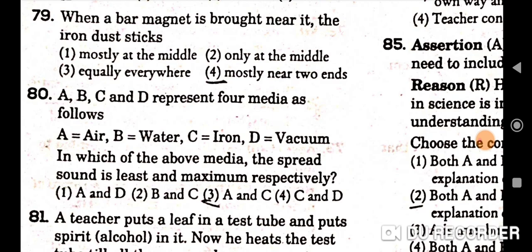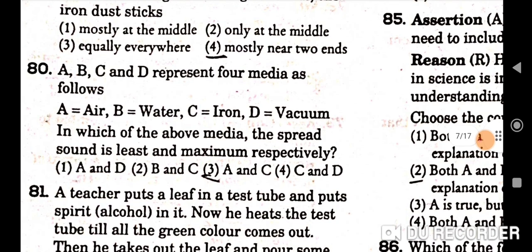Next question is, A, B, C and D represent four media as follows. A is equal to air, B is equal to water, C is equal to iron and D is equal to vacuum. In which of the above media is the speed of sound least and maximum respectively? So correct option will be third, A and C, that is air and iron.